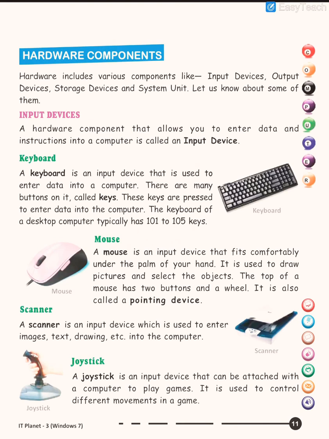Now, basically the hardware components are of two types: input device and output device. And some other devices like storage devices and system units also are there. So let us see one by one what they are used for. First, input device, hardware component that allows us to enter data and instruction. What is that called? Input device. So which device helps us to enter data and instruction? What are they called? Input device.